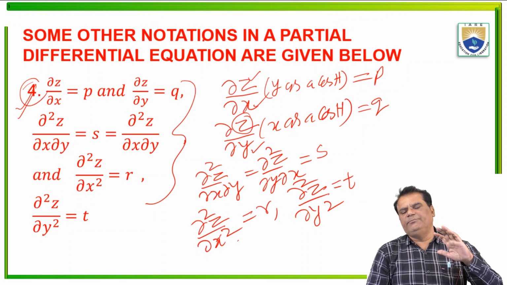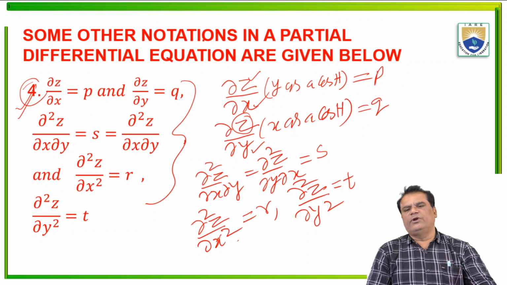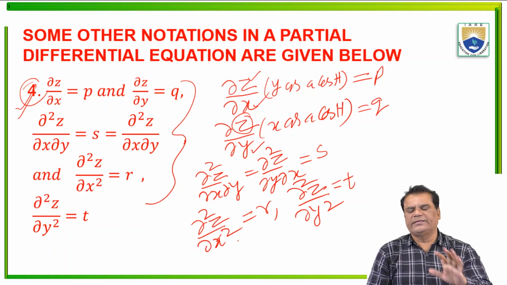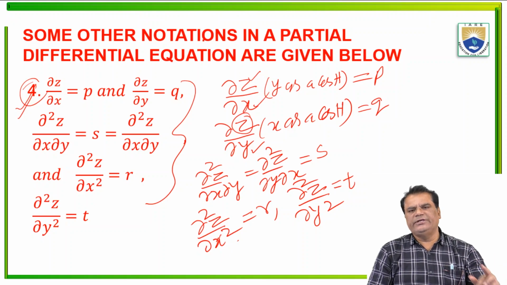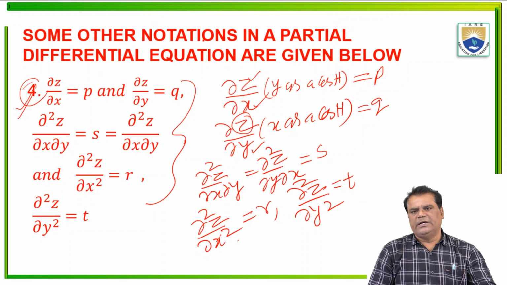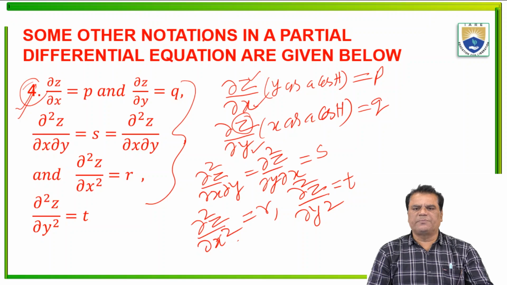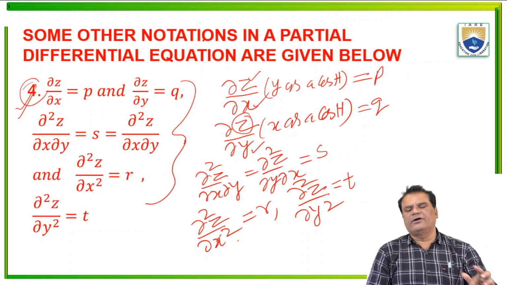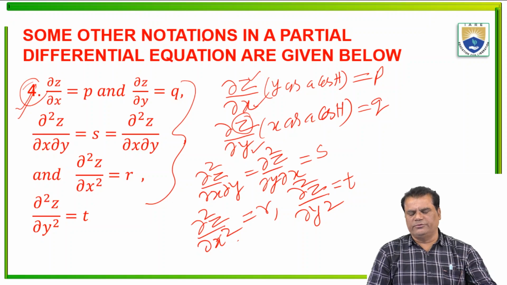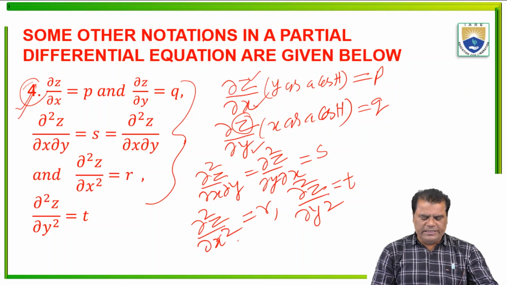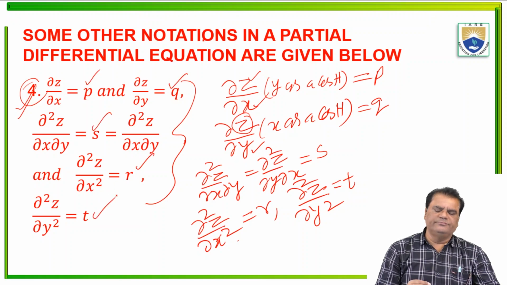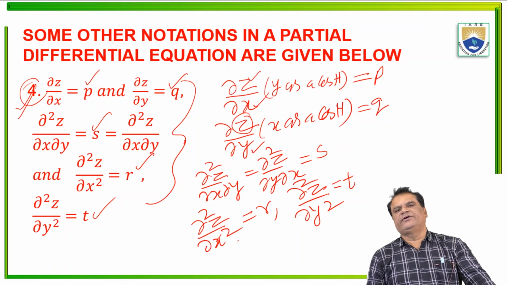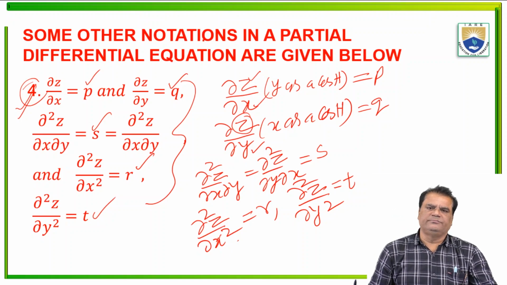These 5 elements p, q, r, s, t play the most important role. p, q are first order derivatives and r, s, t are second order derivatives. r is the second order derivative with respect to x, t is the second order derivative with respect to y, and s is the second order derivative with respect to x and y both. Okay. So basically there are 5 elements, p, q, r, s and t. These 5 elements are given in partial differential equations.